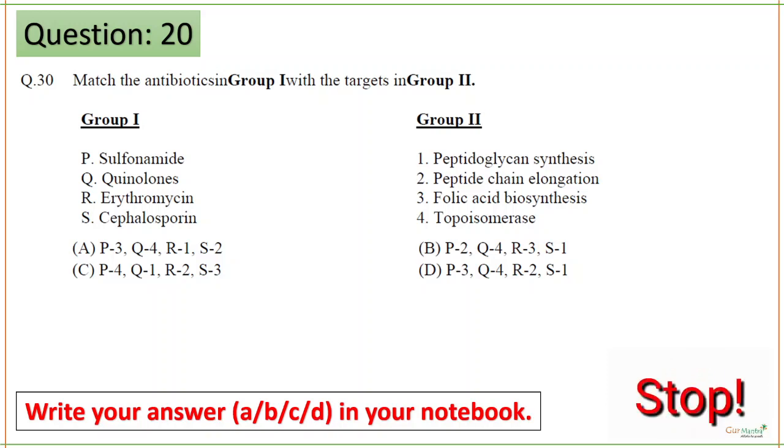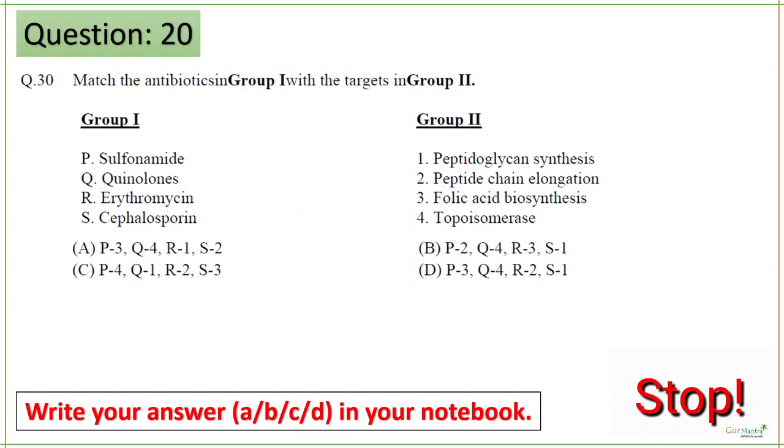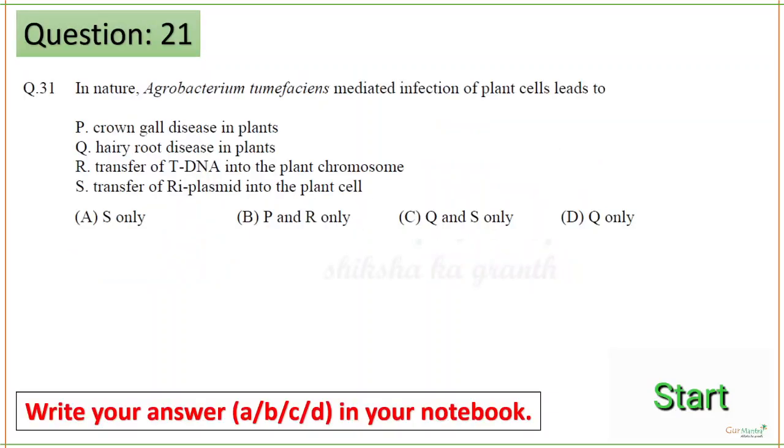So this is another match the following question, and the correct answer for this is option D. So you can see sulfonamides is for folic acid biosynthesis. Quinolones, these are antibiotics and their targets, where they will act. Then erythromycin is for peptide chain elongation, and cephalosporin. Next question.